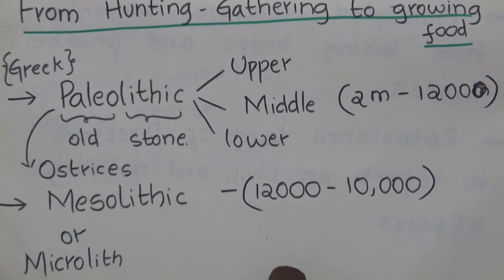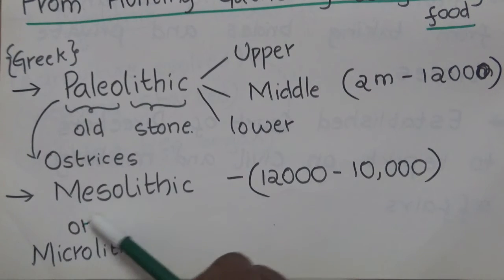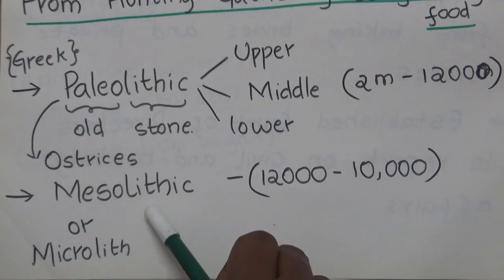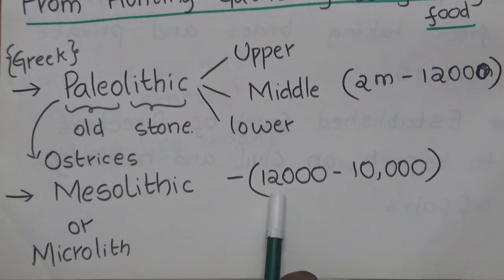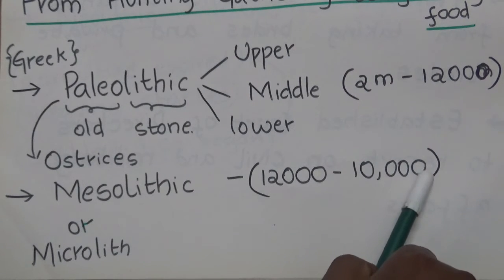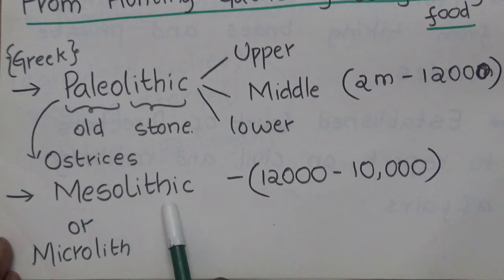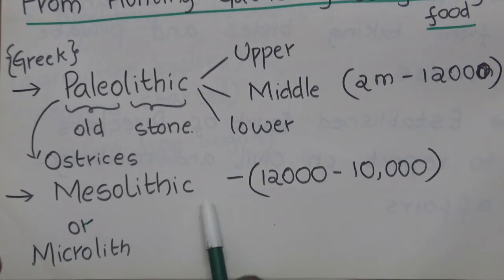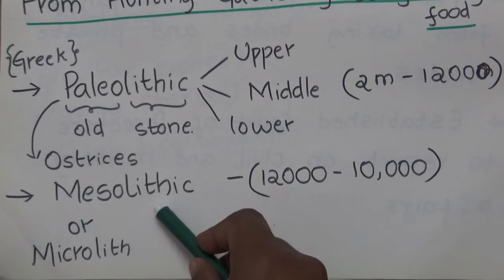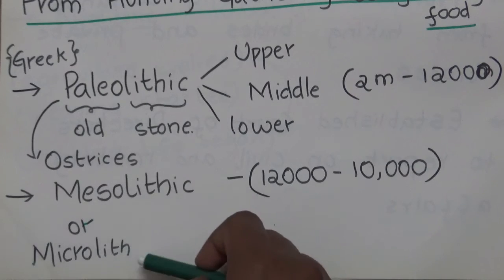So our next age is the Mesolithic age. Meso means middle and lithic is stone. So it is the middle stone age, and this period is around 12,000 years ago to 10,000 years ago. Now this Mesolithic period is also known as the Microlithic age. Why Microlithic age? Because micro means small and lithic means stone. Yes, small stones were used as hunting tools. That is the reason this Mesolithic period is also known as the Microlithic period.